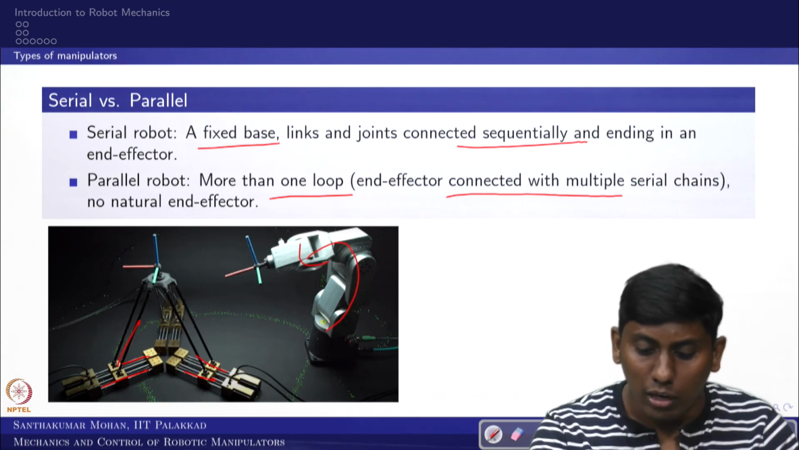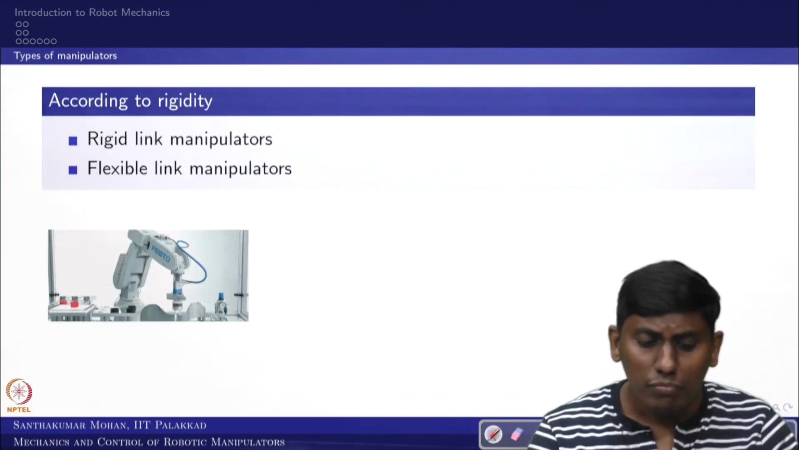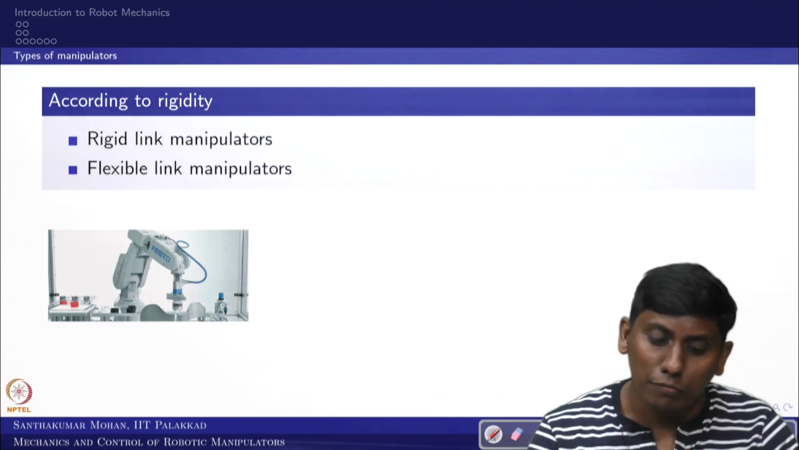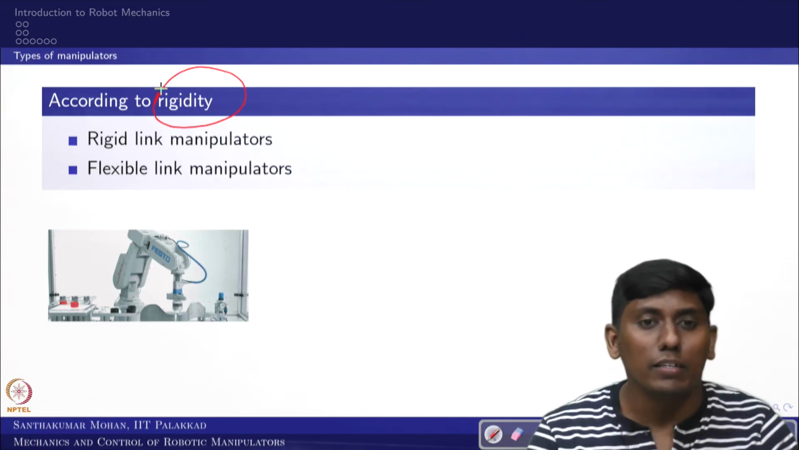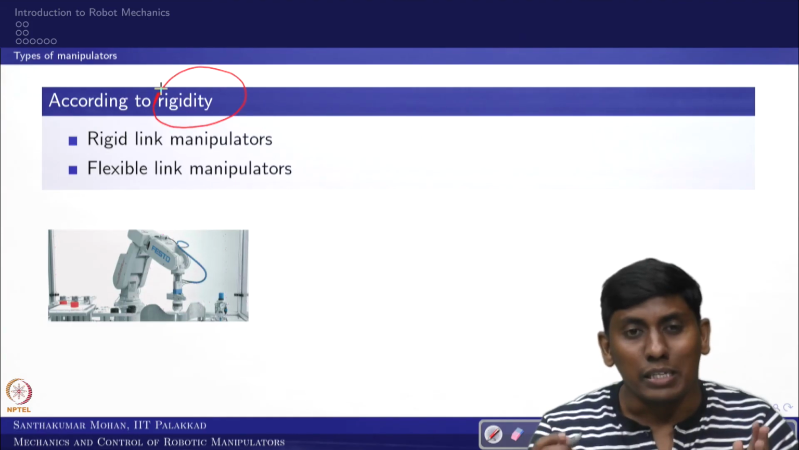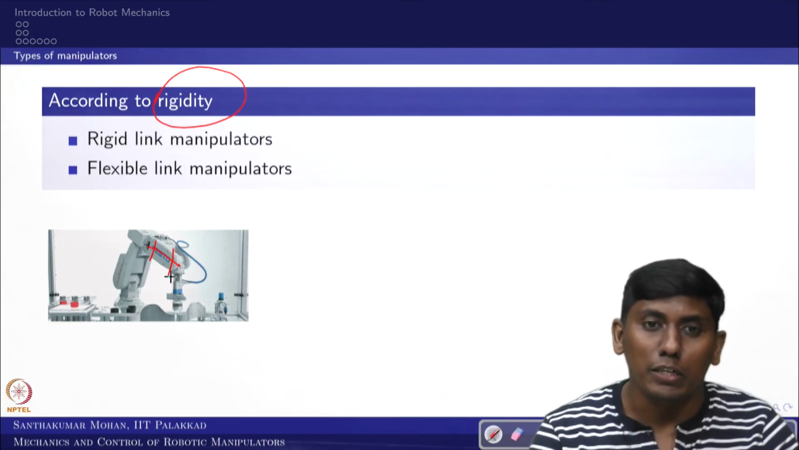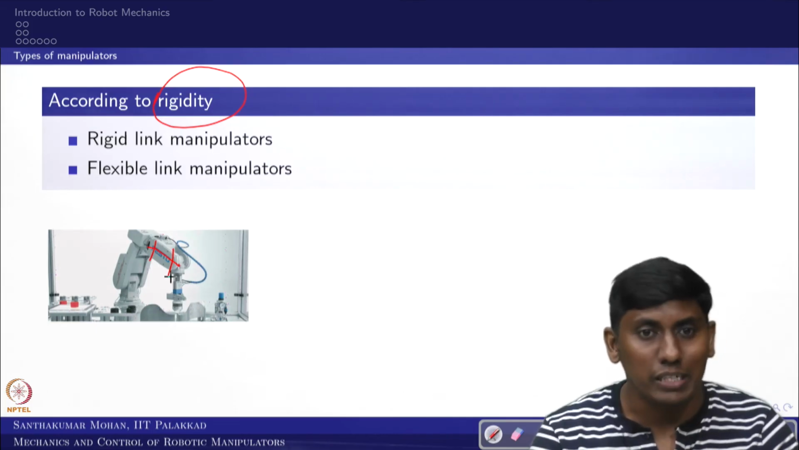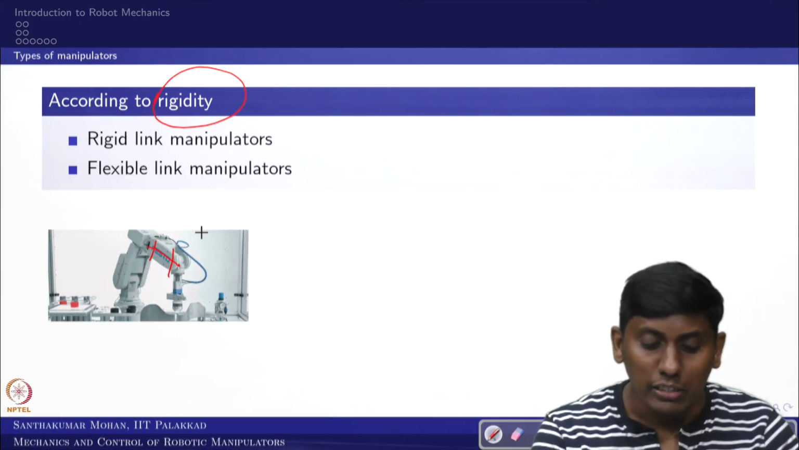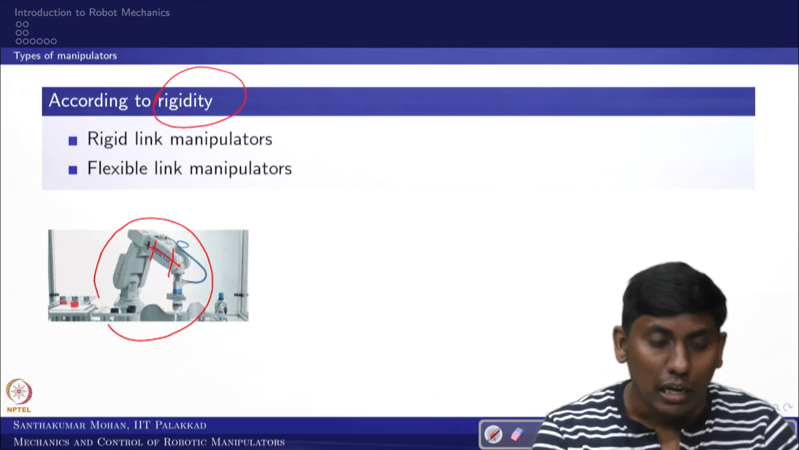Now we will add an additional classification. The manipulator can further be classified based on rigidity, or you can say based on construction. It can be a rigid link, where at any given point the distance between 2 points is not going to change. In that case the link is rigid. So the rigid link manipulator is one classification.